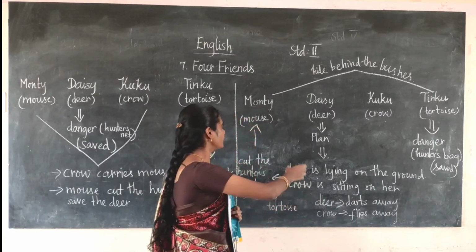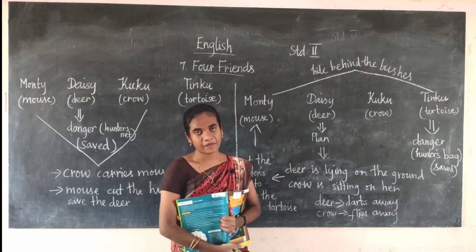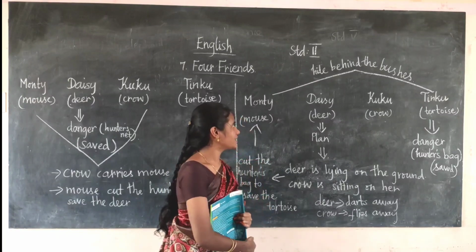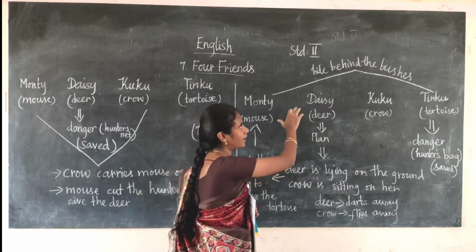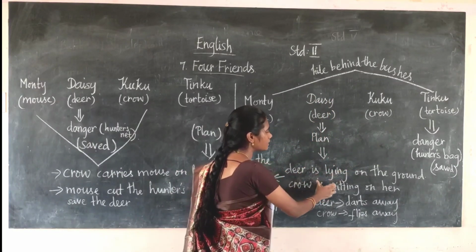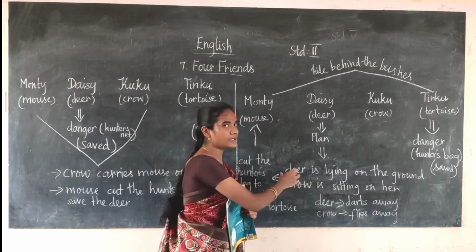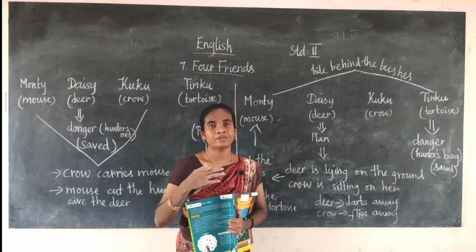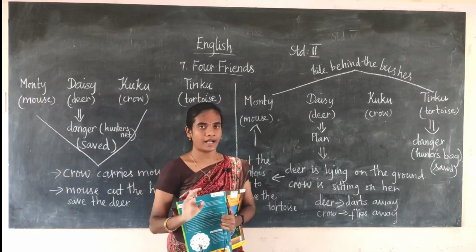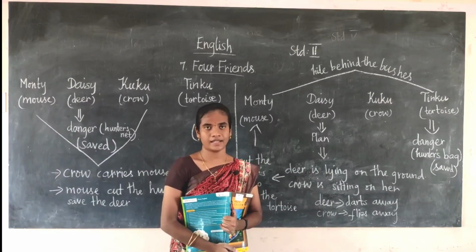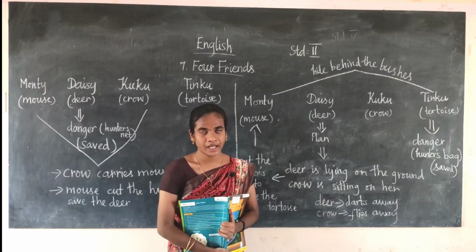At last the four of them escaped. The four friends escaped from the hunter. First the tortoise was in difficulty, so the mouse saved him and they are hiding behind the bushes. When the hunter neared the deer, it quickly ran away, and the crow flew. So now the four friends have escaped from the hunter.